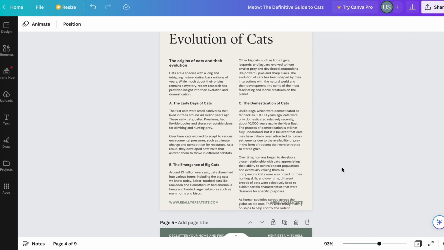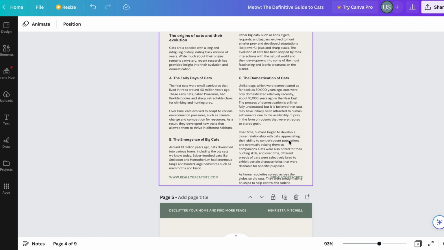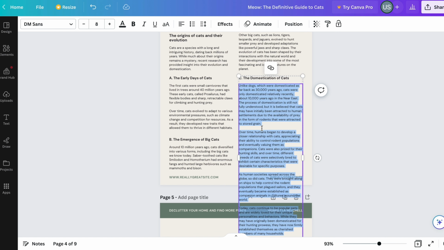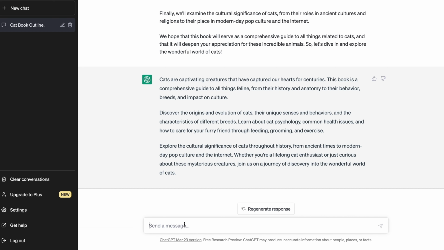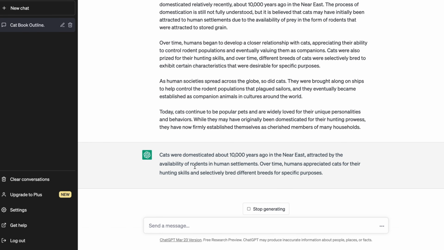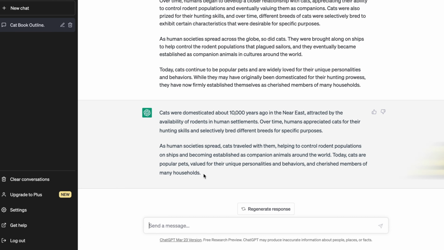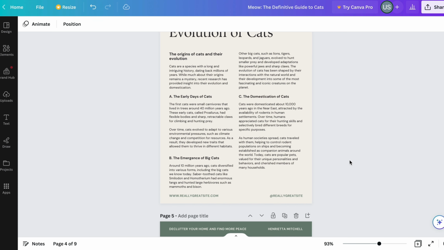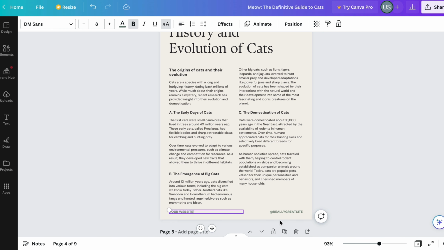Now, it seems like the original text on the domestication of cats section is too long. So, again we can ask ChatGPT to shorten it. To get the desired results, you can just ask ChatGPT to shorten your paragraphs by half. ChatGPT is always reliable to get it done well and fast. Remember to check for plagiarism, and then let's paste the updated version in the book. Finally, let's revise the footer.